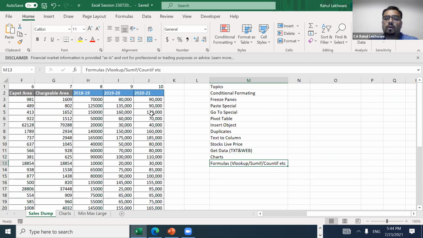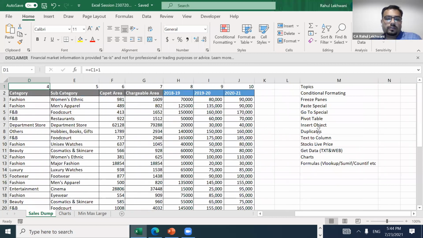Apart from that, these formulas, VLOOKUP, SUMIF, COUNTIF, we are going to see today. If you have any doubt, you can just use the chat box and write your doubts there, and Jalaj sir can track it, and we can take it. In every half an hour, we have decided to give some time to your specific queries, the areas in which you actually get stuck. So this is what we are also going to cover.